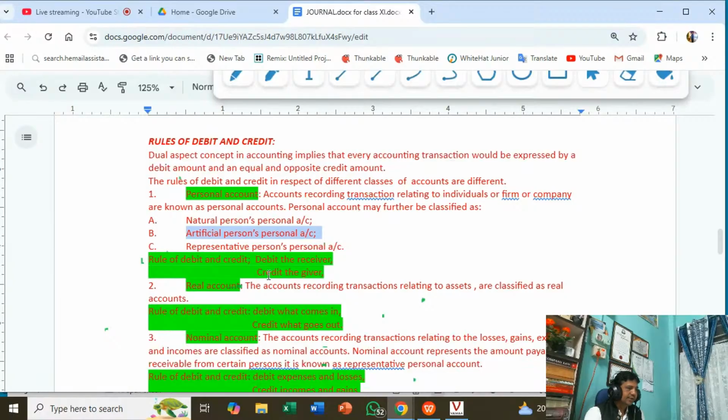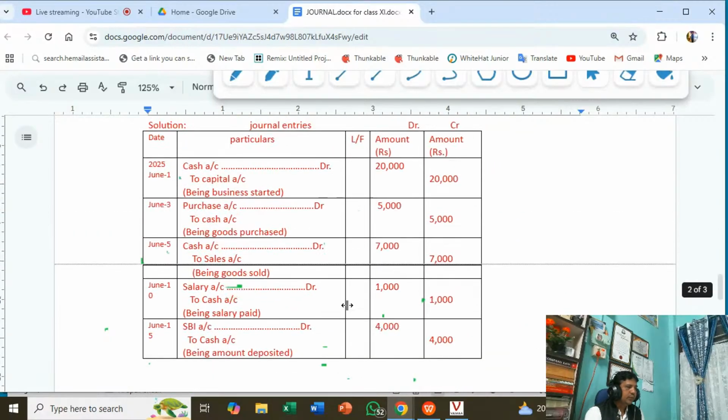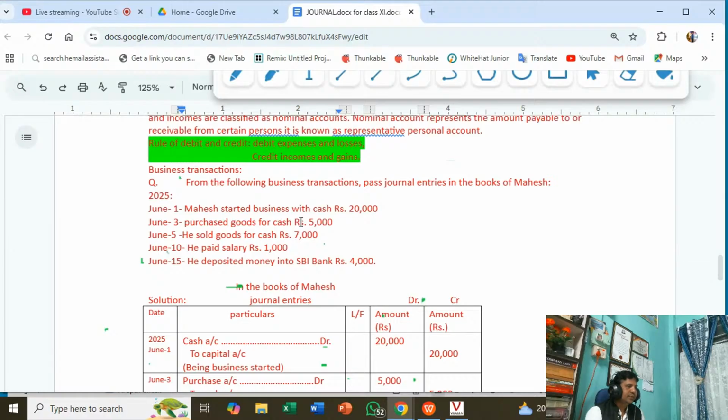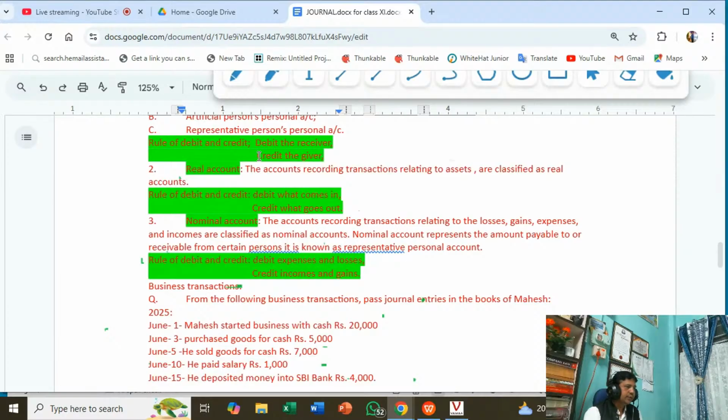Debit the receiver, credit the giver. Now when you deposit money into bank, the artificial person is receiving your money, that is debit the receiver. What he has received, and what is gone from your hand, cash gone. So you deposited money into bank, this is credit what goes out. Slightly tricky here.